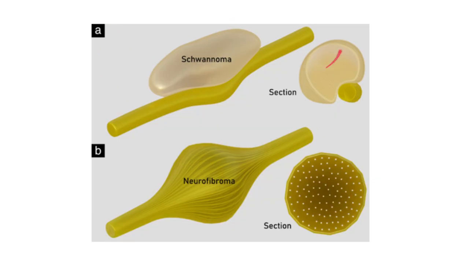So look at this picture A. Focus on this picture A. You can see this is the nerve and this is the schwannoma. Instead of infiltrating the nerve, it has pushed the nerve away. This is a cross section, like it has been cut like this. So in here you can clearly see that it has not infiltrated the nerve. Instead, it has pushed the nerve away eccentrically.